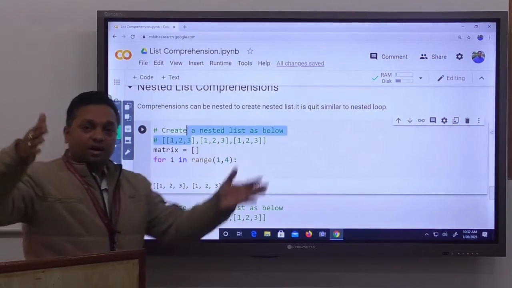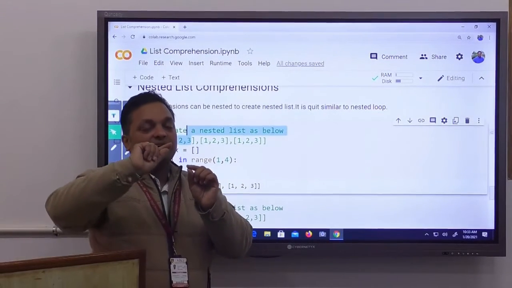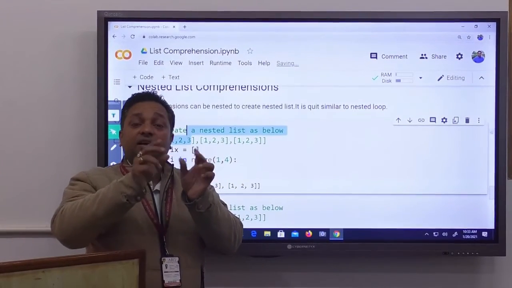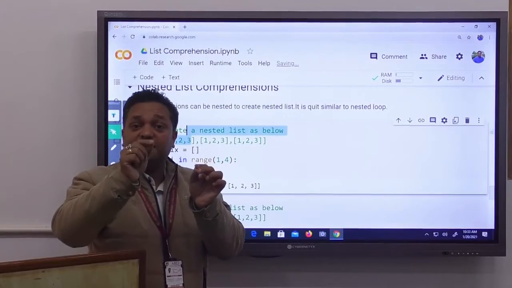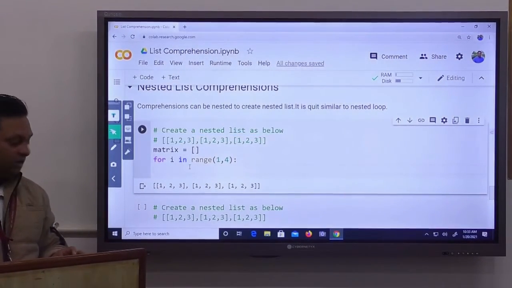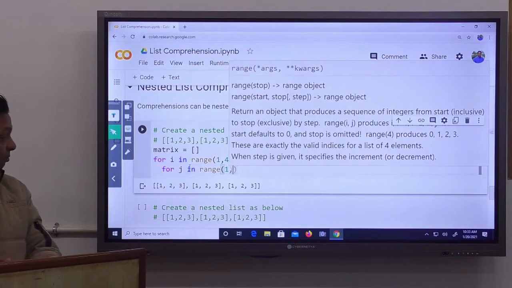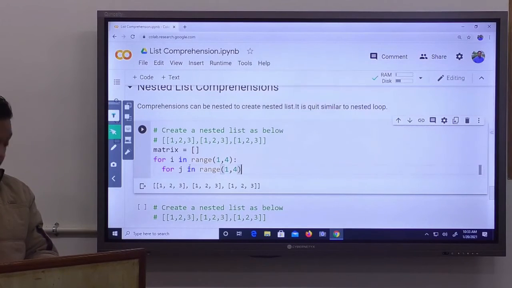After that, you can see inside each and every element there are a total of 3 elements. So again, the upper list has 3 elements, or inside the upper list there are 3 lists, and inside each inner list there are 3 elements. Here I am going to put a loop which executes 3 times, for j in range 1, 4.